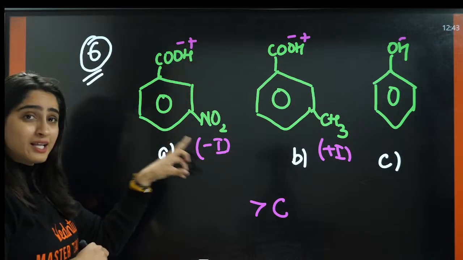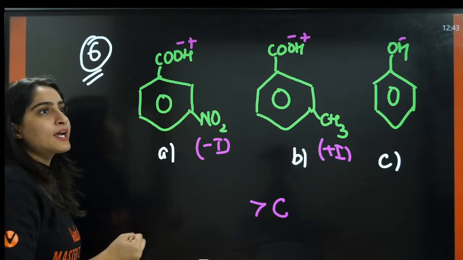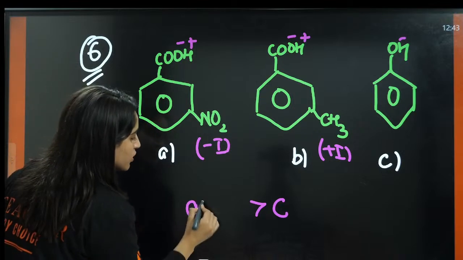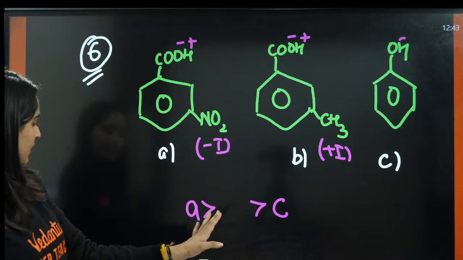That means this is already negative and you are taking away the electron. That means you are stabilizing it. Okay, so this is more stabilized. And if we talk about B, what happened?